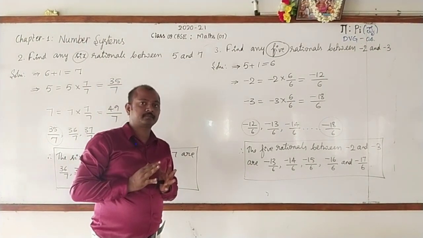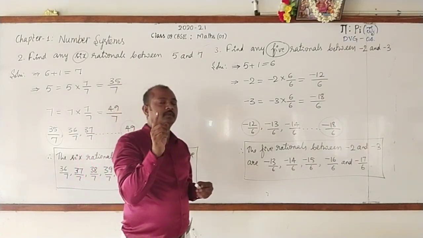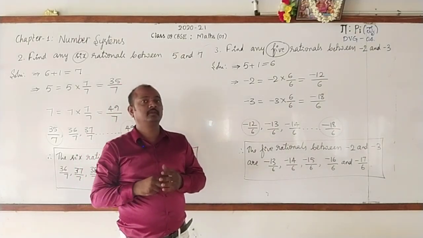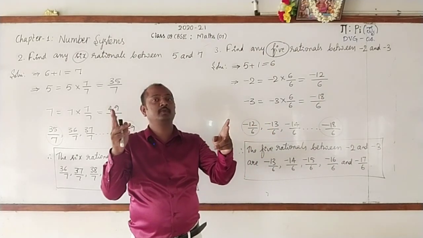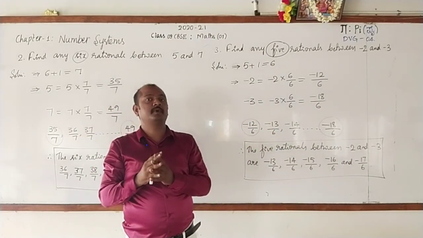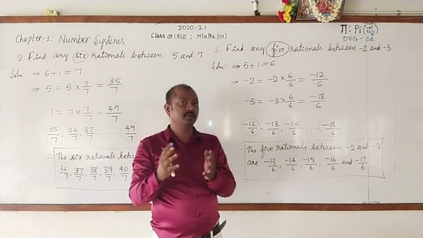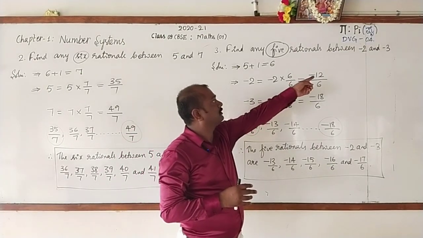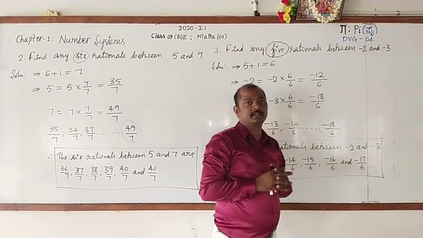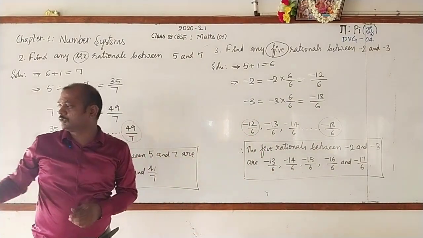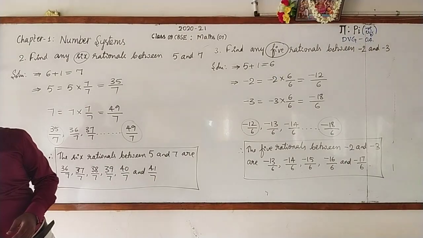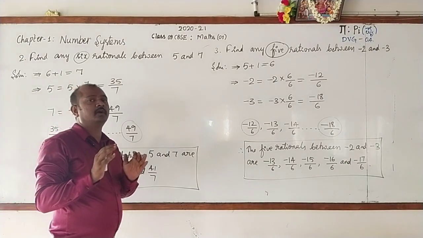Clear? Just recall the problems we have taken. First we took 2 consecutive positive numbers. In the second problem, 2 non-consecutive positive integers. This time we have taken negative integers. Now I go for one more type of problem, and this type is also very simple.